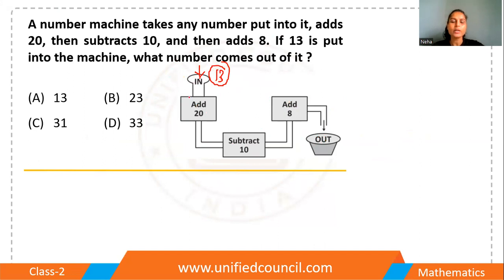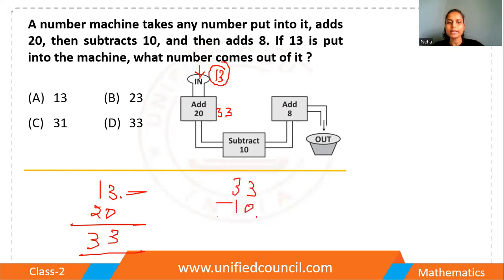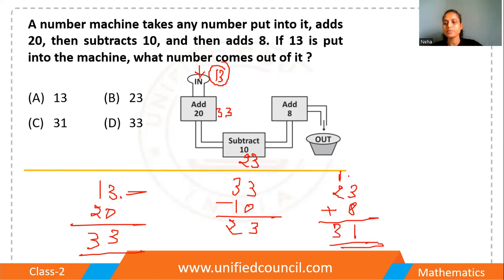13 plus 20, this is 3 and this is 3, 33. Subtract 10, 33 minus 10, this is 3 and this is 2, this is now 23. 23 add 8, 23 plus 8. 8 plus 3, 11, 1 and carry 1. So 2 plus 1 is 3. So this is 31. Okay, so what comes out? 31 comes out. Option C is the right answer.